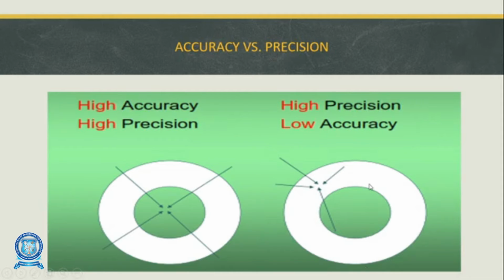But in the second circle, there is high precision because all the arrows are nearer to one another, but there is low accuracy because the arrows do not achieve the target.